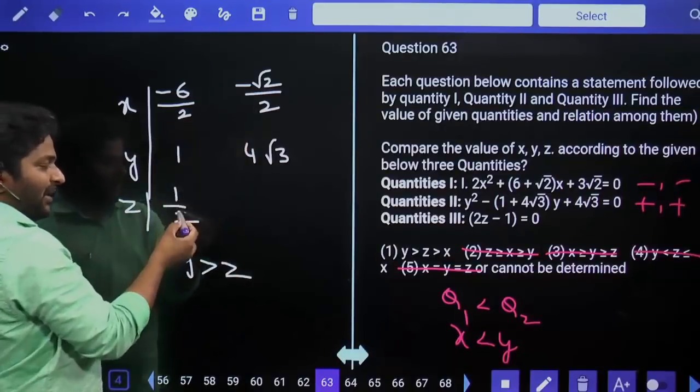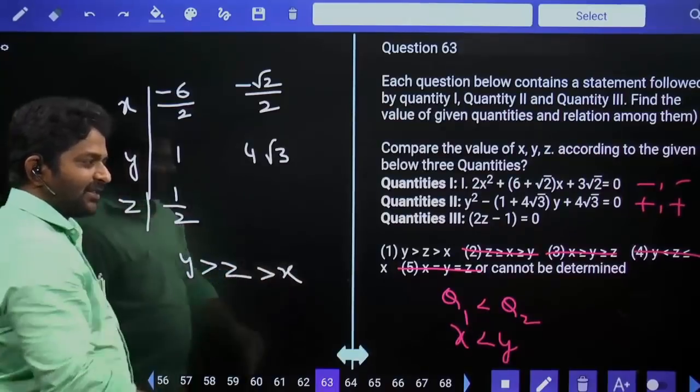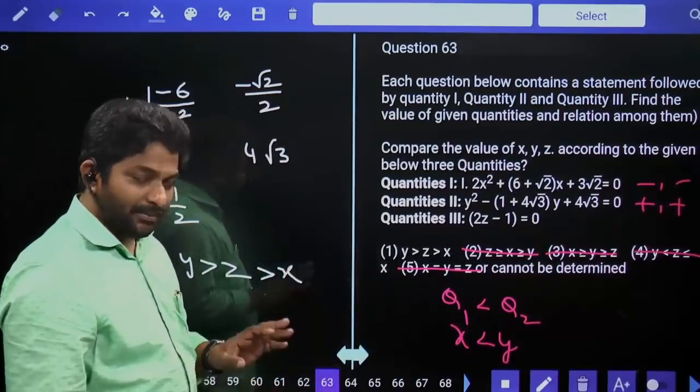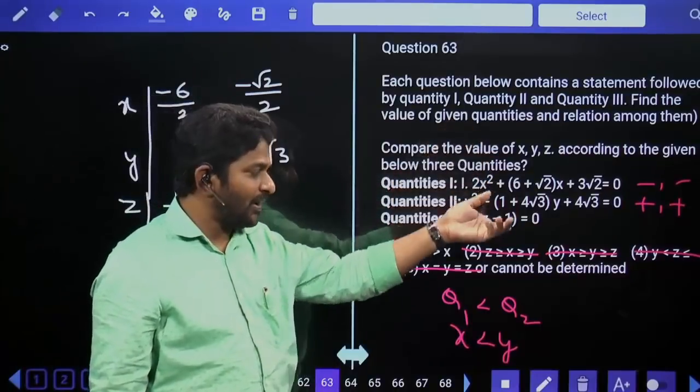X is a negative number and Z is a positive number. So Z is greater than X. Y greater than Z greater than X. First option is our final answer. But the point is, without knowing actual values, after simplifying two values, we can answer the question.